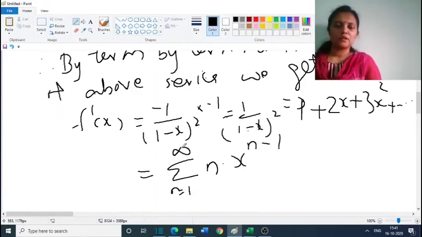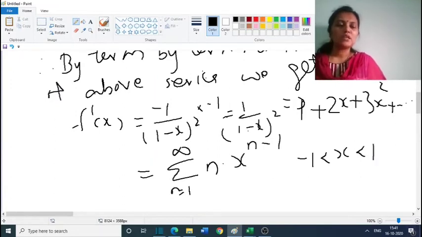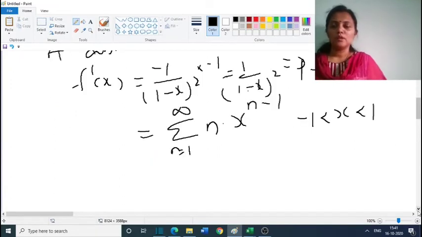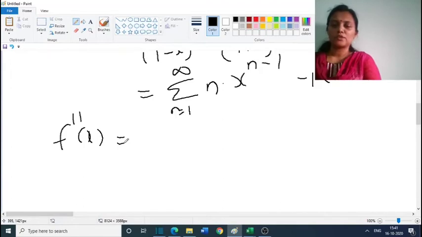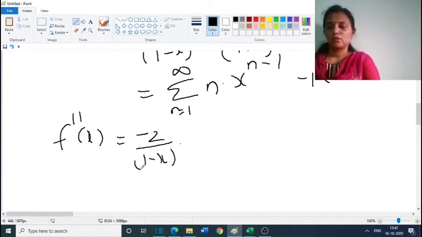When n equal to 1, this will be 1 into x raised to 1 minus 1, that is 0. So this holds for minus 1 less than x less than 1. So we get the series of f dash x. Now differentiating one more time, f double dash x is the derivative of 1 by (1 minus x) all square, which is minus 2 by (1 minus x) all cube into minus 1, which is equal to 2 by (1 minus x) all cube.